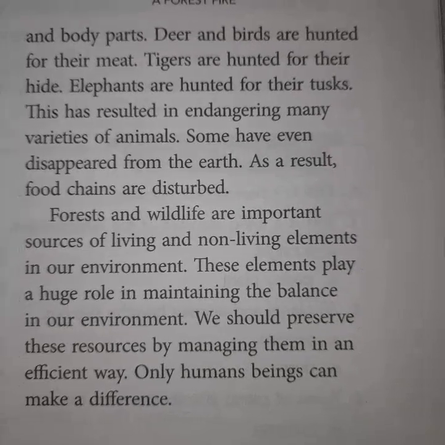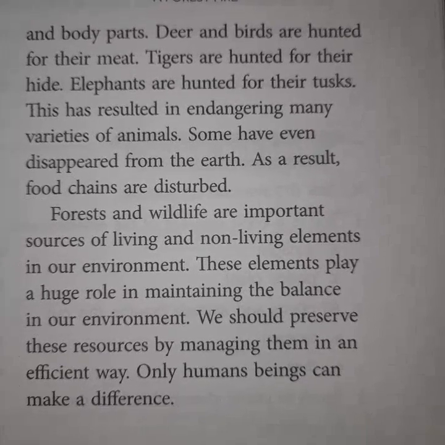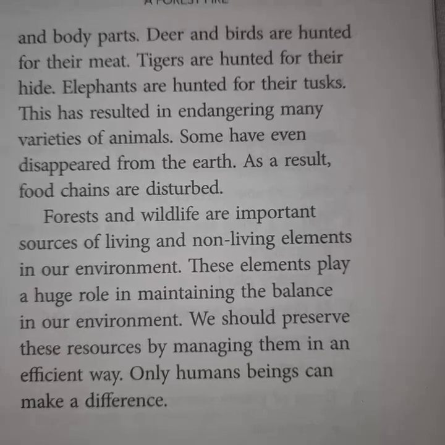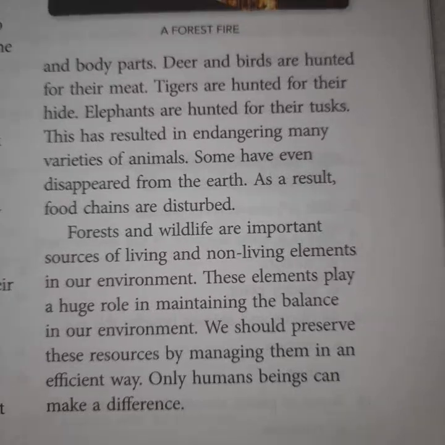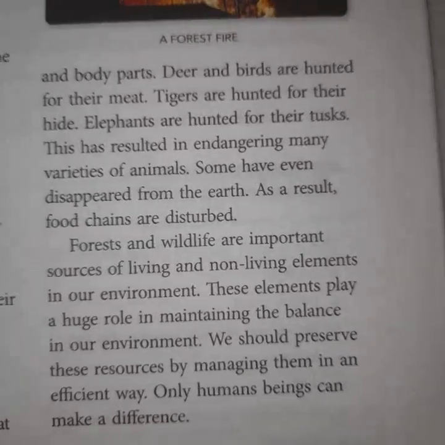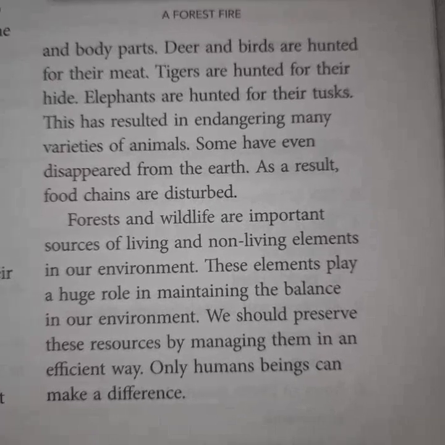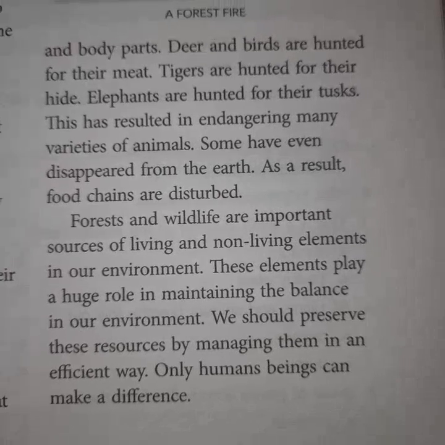Okay, students. I hope all of you understand all the lessons neatly. So we have finished lesson number 7, that is the interdependence of plants and animals. Okay, in the next video we will see lesson number 8. Okay, thank you.